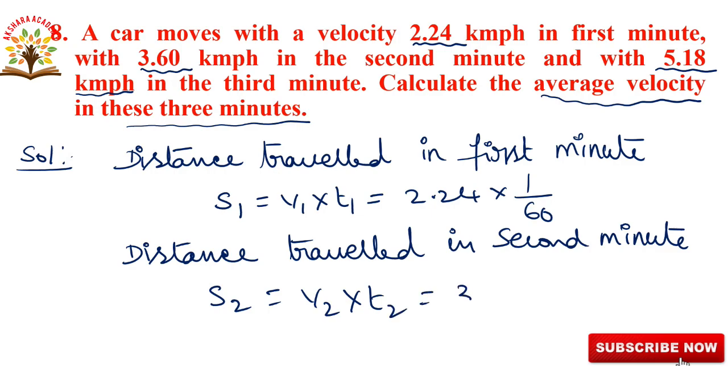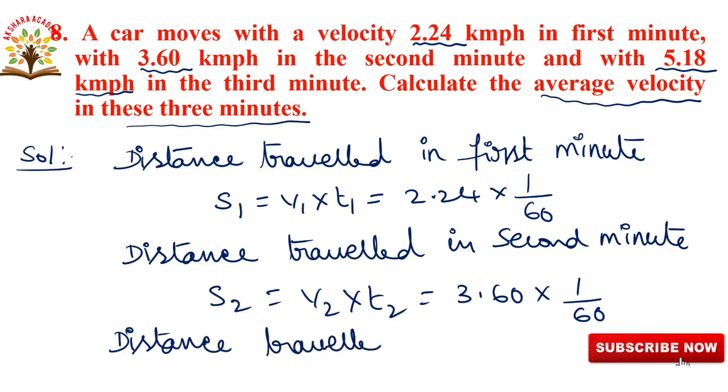V2 is given as 3.60 into T2, nothing but 1 by 60. Now the second minute is completed.